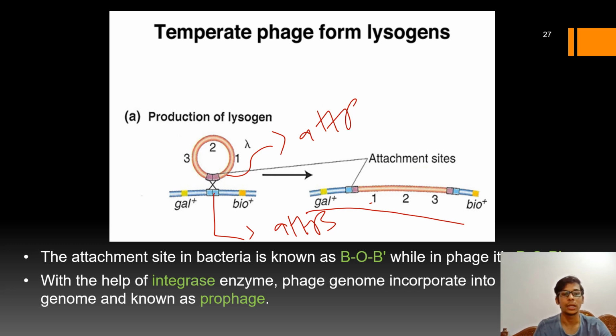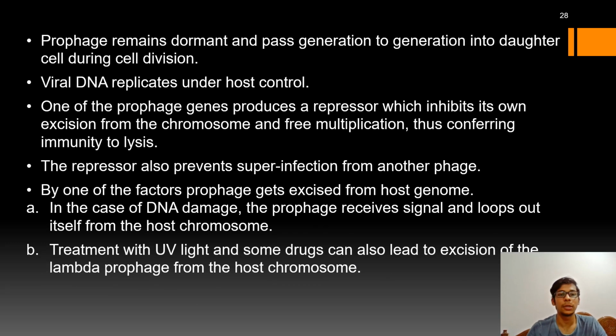And this happens with the help of the integrase enzyme. So the integrase enzyme is transcribed by which promoter? P integrase. Yes, so P integrase will transcribe the integrase gene to produce the integrase enzyme, which will allow the phage genome to get incorporated into the bacterial genome. Now this state is known as the prophage, which will remain in a dormant stage and replicate along with the host replicatory machinery.